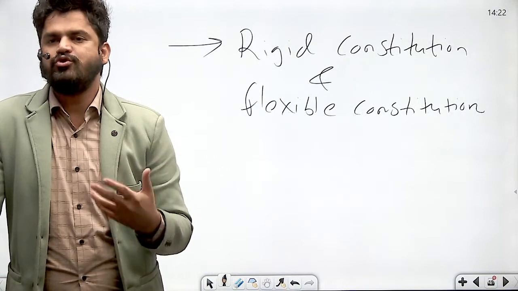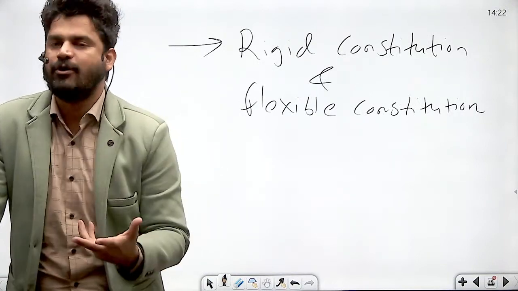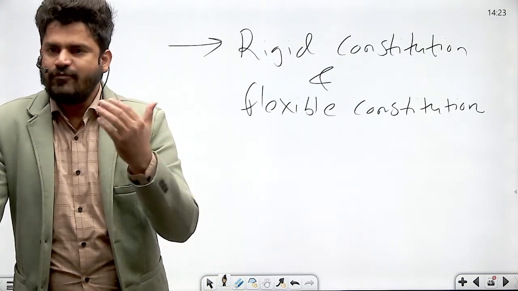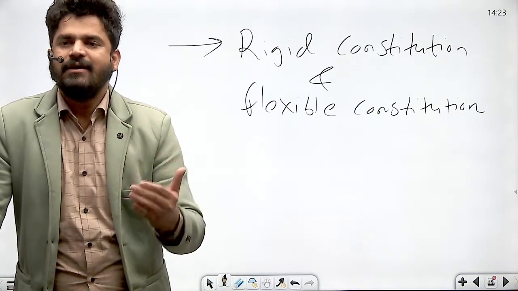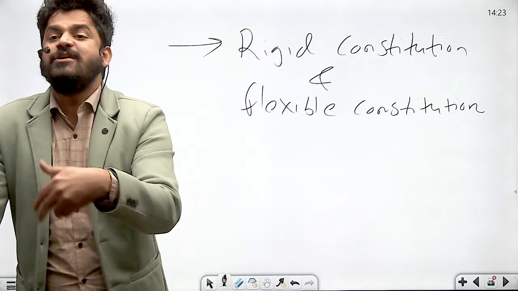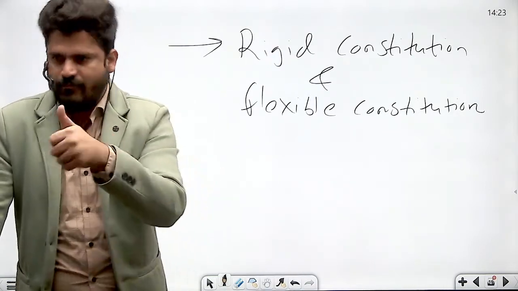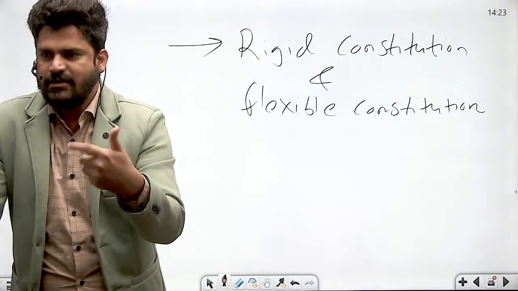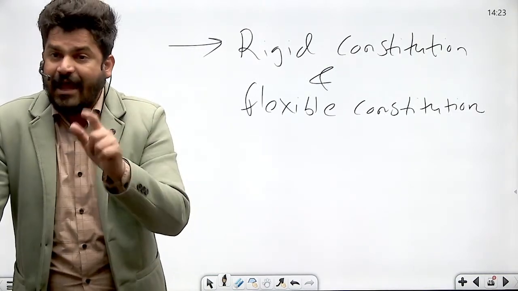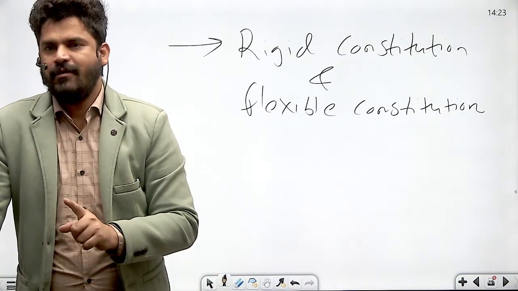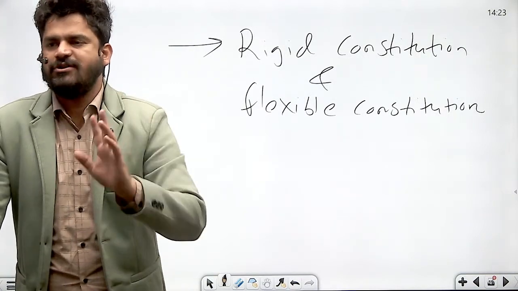For example, the Constitution of UK is a flexible constitution. Why? Because the Constitution of UK can be amended by simple or ordinary legislative process, that is by simple majority. That is why it is called a flexible constitution. And the Constitution of UK can be amended only by one authority. It requires only one authority to amend the constitution.